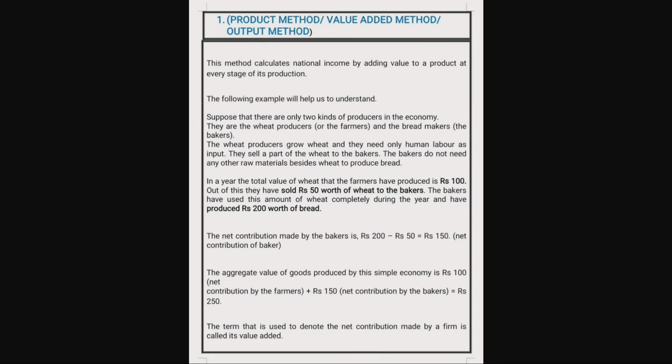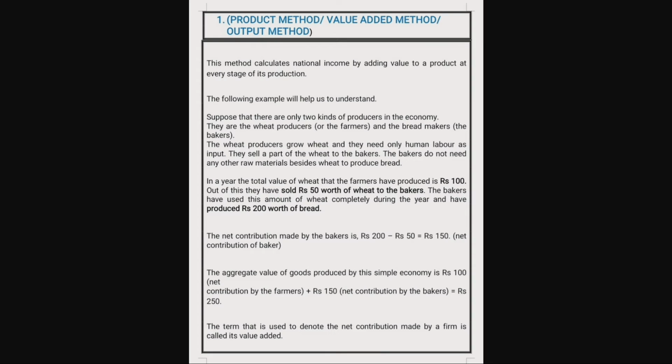Suppose there are 2 producers in the economy. One is a farmer and the other is a baker. The farmer produces wheat from his field and he sells his wheat to the baker. By using this wheat, the baker produces bread. For producing the wheat, the farmer requires only human labor as input, and he sells a part of the wheat to the baker. The baker does not need any other raw material besides wheat to produce his bread.